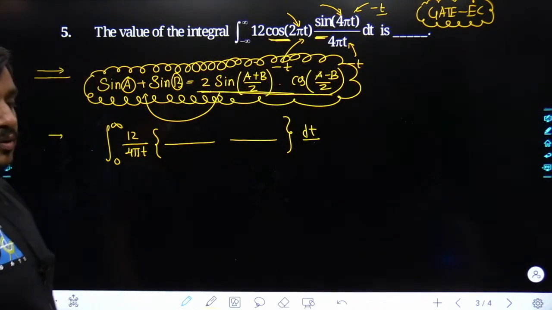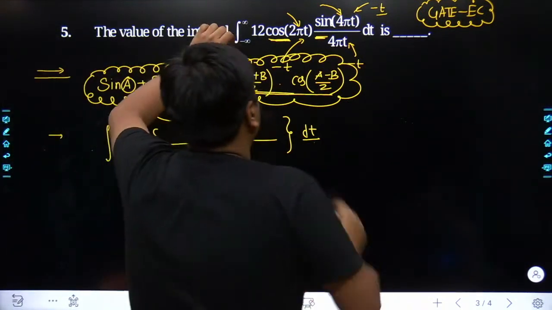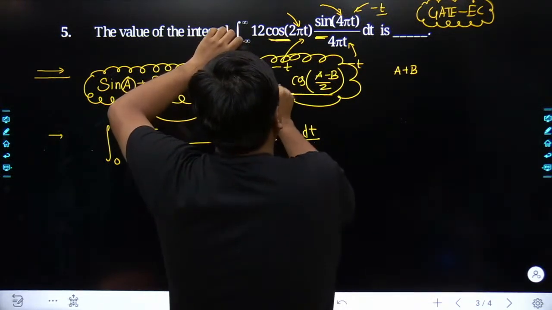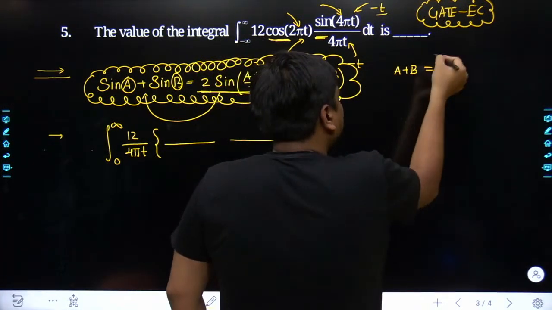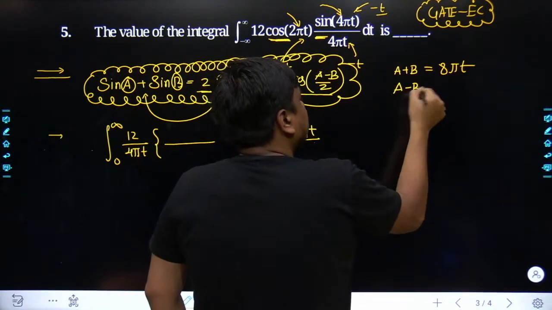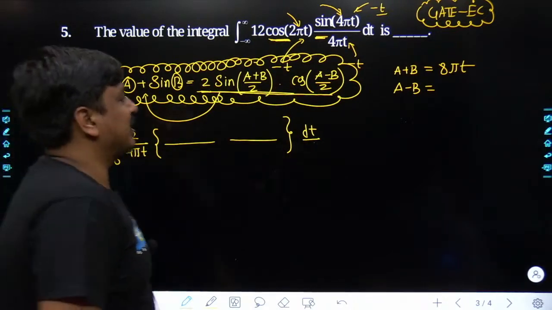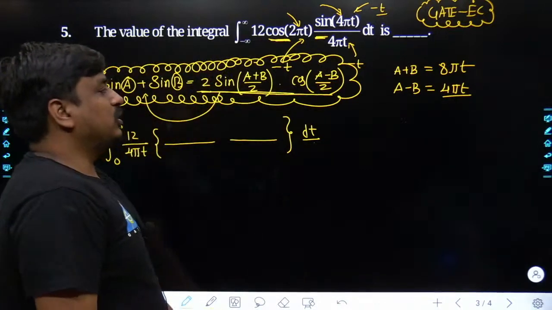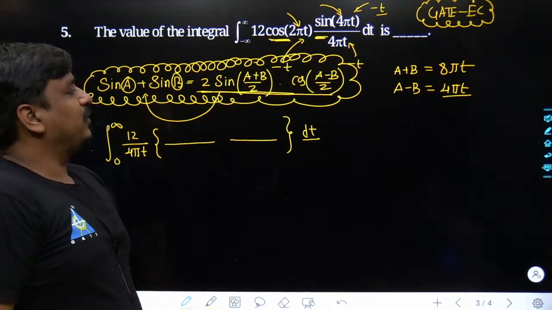Tell me what should be the best answer for this problem. If you want, I can calculate for you guys. (A plus B) divided by 2 had been 4 pi t, and the 2 would be transferred to the right hand side. It would become 8 pi t. In the same sequence, (A minus B) divided by 2 had been 2 pi t. The 2 has been transferred to the right hand side. It would become 4 pi t. So once we add the two terms together, we get 8 pi t and so on and so forth.